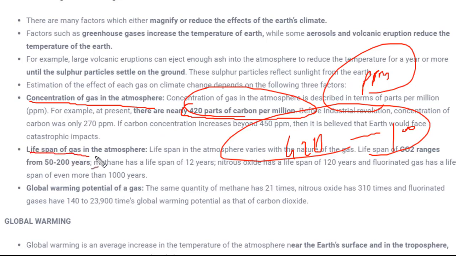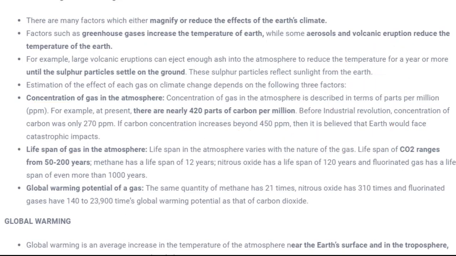Next is the lifespan of gas in the atmosphere. How is this relevant? This is relevant because the longer the greenhouse gases, or whatever gases are responsible for absorbing or not absorbing sunlight, stay, the more they tend to change the climate. For example, we take carbon dioxide. It is given over here that carbon dioxide tends to stay in the atmosphere for almost 50 to 200 years. So if we stop emitting carbon dioxide from now onwards, or we reduce the emission of carbon dioxide, the carbon dioxide which is already present in air will be there for 50 to 200 years.